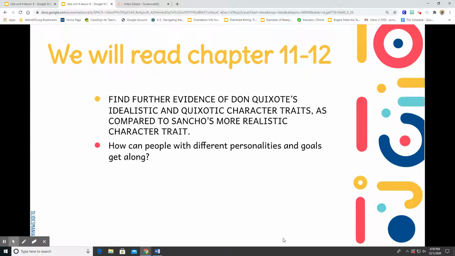He's very realistic. Remember, he told Don Quixote when Don Quixote tried to attack the windmills that they were windmills instead of Don Quixote thinking that they were giants. And it also shows the principle that people with different personalities can get along to accomplish a goal.